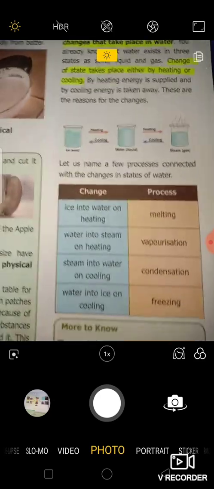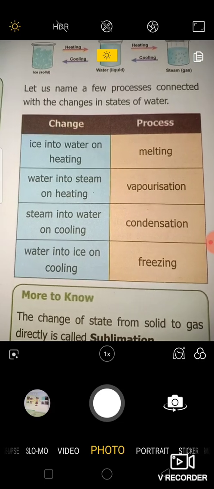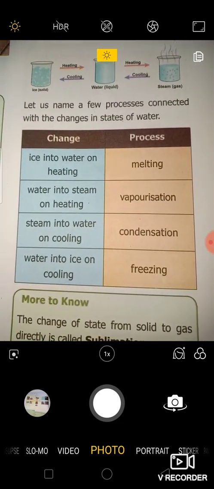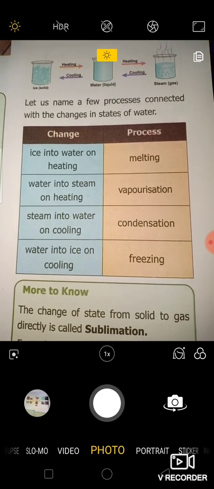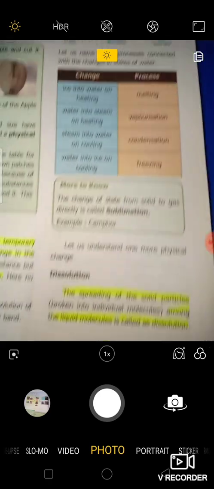That's what is explained here. So water changes: ice into water on heating is melting. Water into steam on heating is known as vaporization. Steam into water on cooling is known as condensation. Water into ice on cooling is known as freezing.